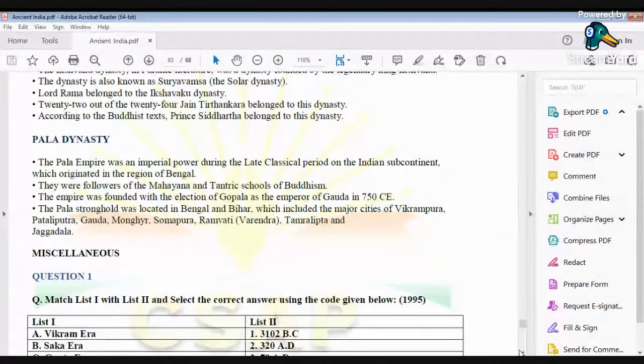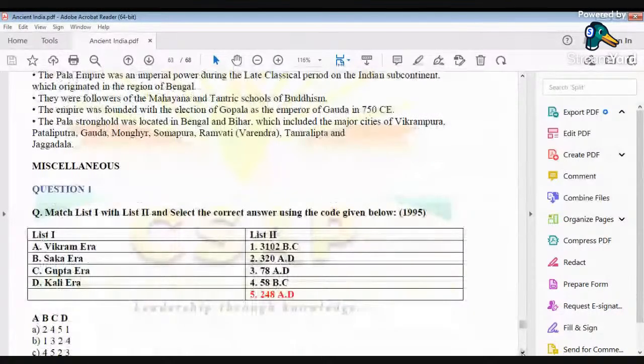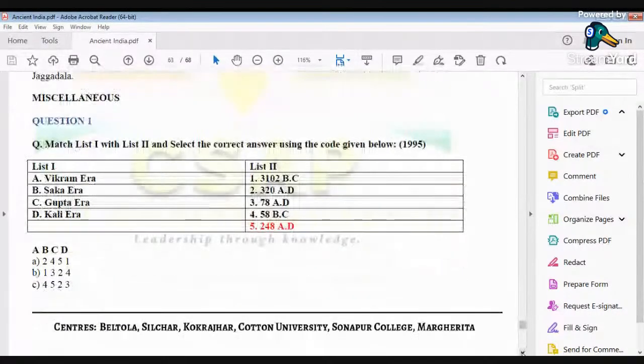Now, let's take a question which was asked in the year 1985. Different eras have been given, and they have asked you to match these eras with list two, that is, when did these eras begin? All these eras were started when a ruler came into power. For example, the Gupta era was started when Chandragupta the First came to power. Although he may not have been the founder of the Gupta dynasty, because there was a person by the name of Sri Gupta who is said to have been the proper founder.